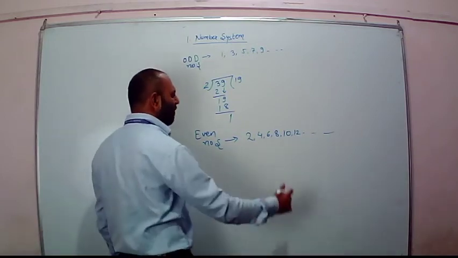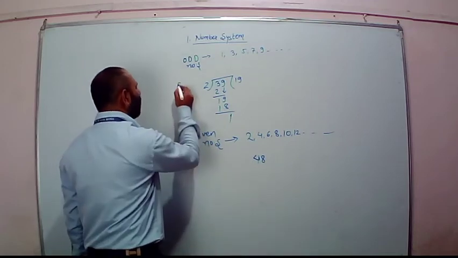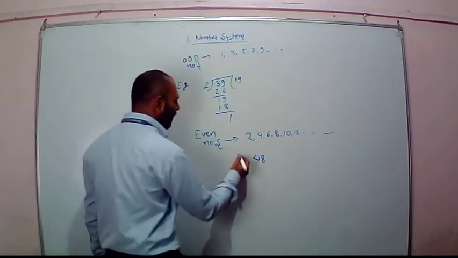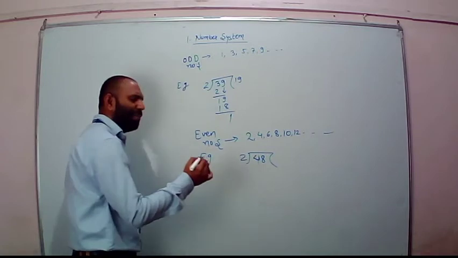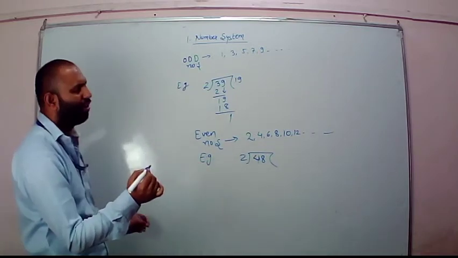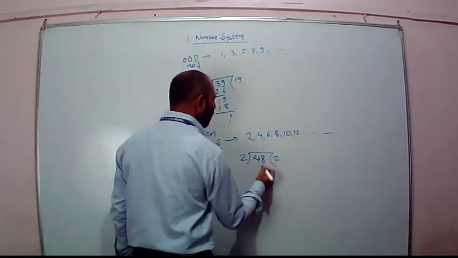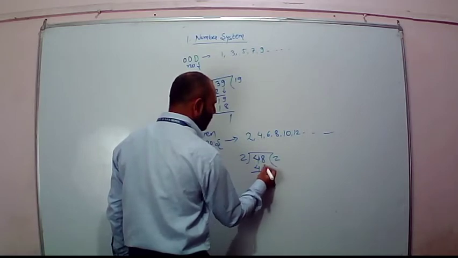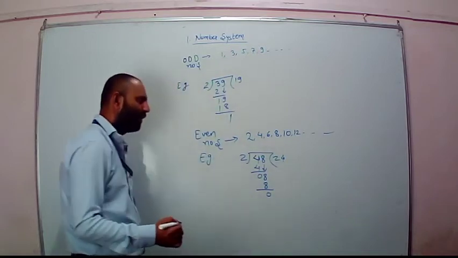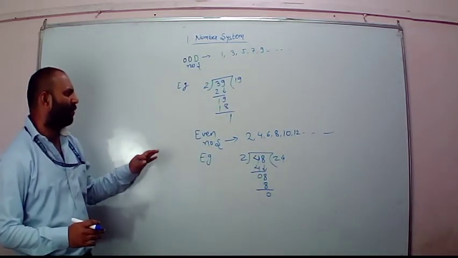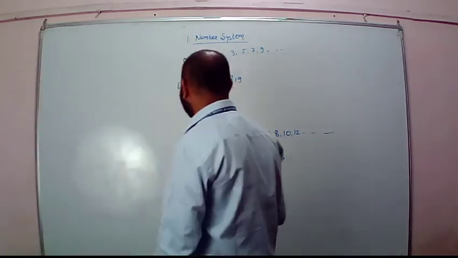For example, there is a number 48 and we have to check whether it is an odd number or an even number. How could you go about it? Divide 48 by 2. If it gets divided completely and the remainder comes out to be 0, it's even. If not, it's odd. So 2 2s are 4. Here it is 0. 8 comes down. 2 4s are 8. Here it is 0. I guess you would have understood it easily. So this was odd and even.